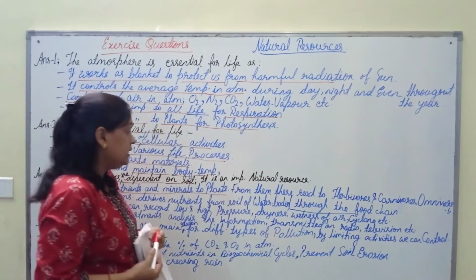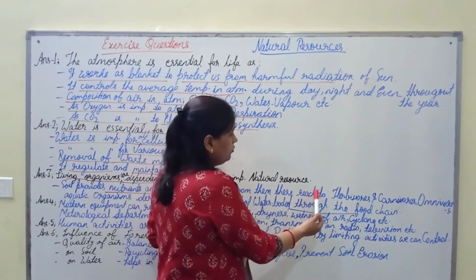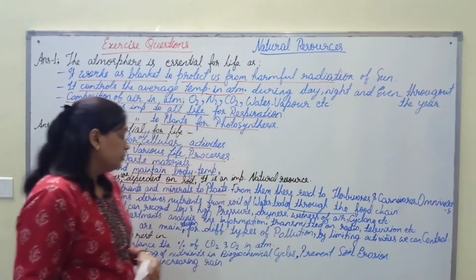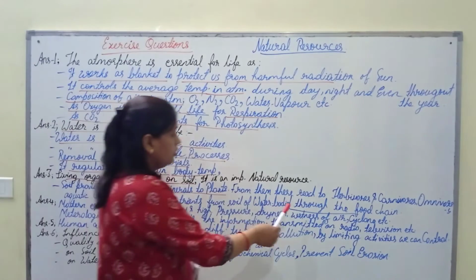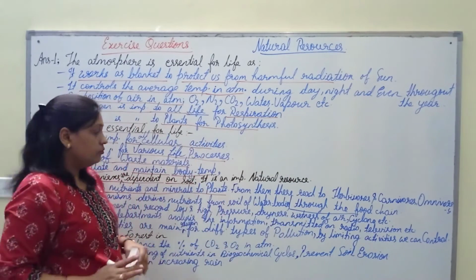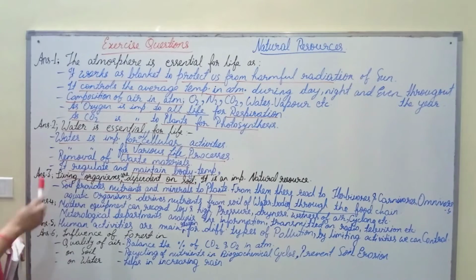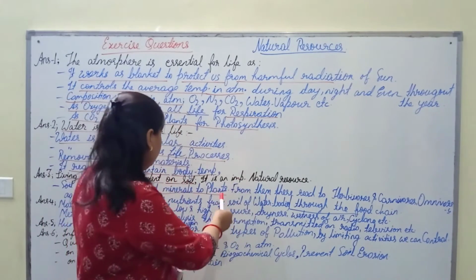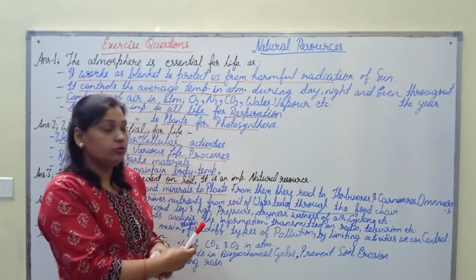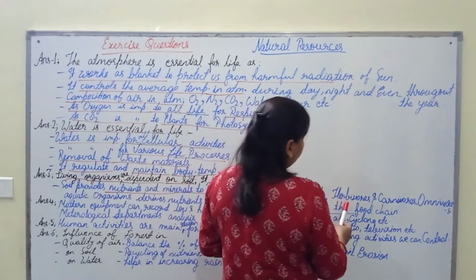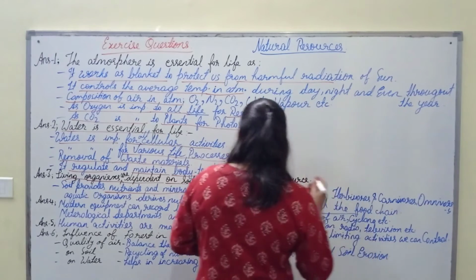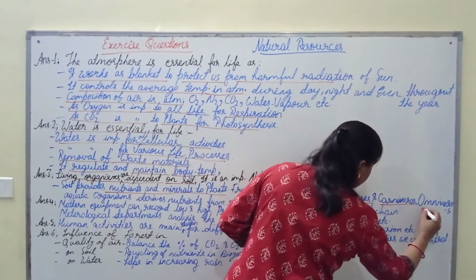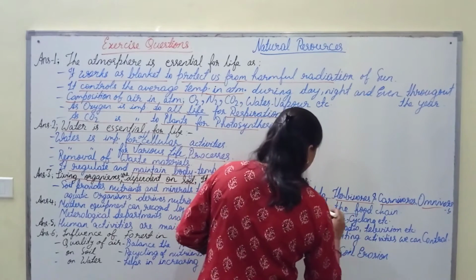From them, these nutrients and minerals are transferred to the herbivorous, carnivorous, omnivorous through the food chain.